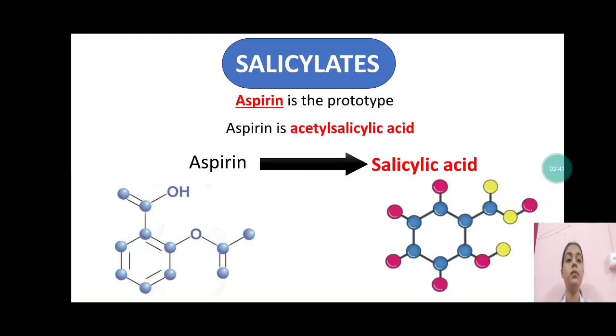Now there are certain groups of drugs which come under non-steroidal anti-inflammatory drugs. The first group is the most important, that is the salicylates. Aspirin is the prototype of this group. It is acetylsalicylic acid. When aspirin is metabolized in the liver, it is converted into salicylic acid.